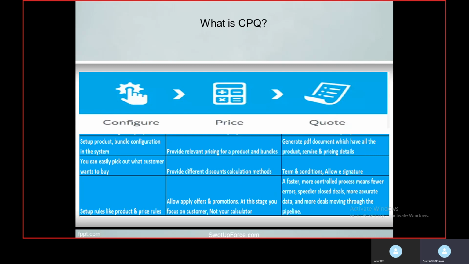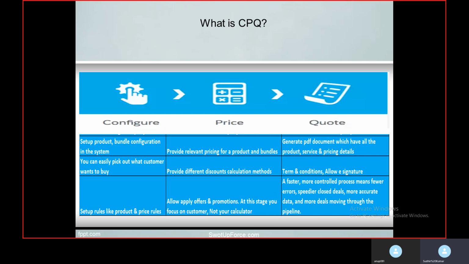So you can set up a product rule that if you have selected a laptop, it means you must select hard disk, motherboard. So all these components must be selected, since these components can be sold individually.